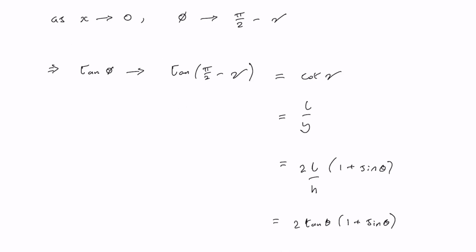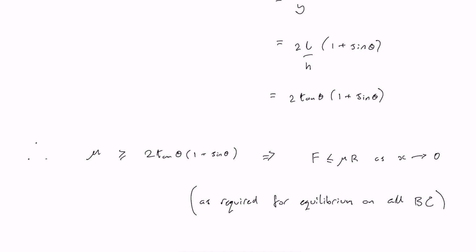So we can conclude then that mu being greater than or equal to this expression in terms of theta implies that the friction will not go beyond its limit for equilibrium even as x becomes arbitrarily small, and so with the peg at any point on BC, equilibrium will be possible.